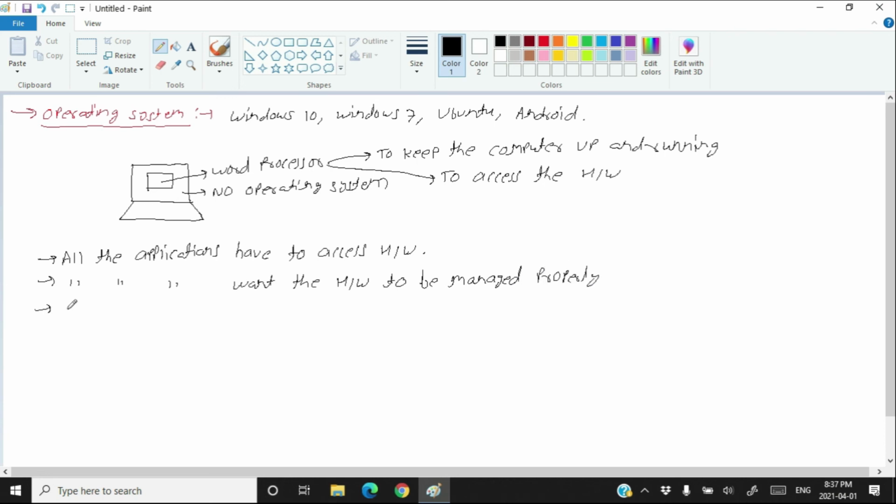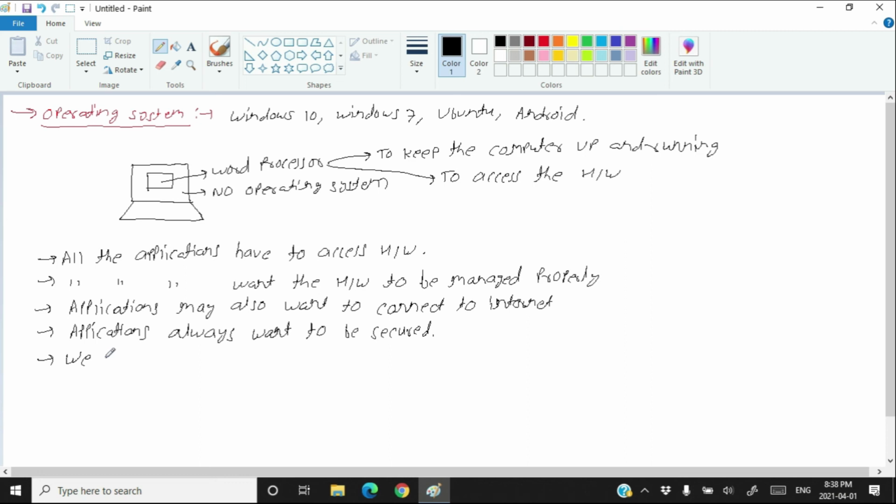Applications may also want to connect to internet. Applications also want to be secured. Applications never want to be hacked by someone else. So all the applications always want to be secured.